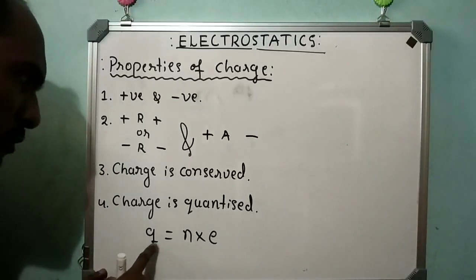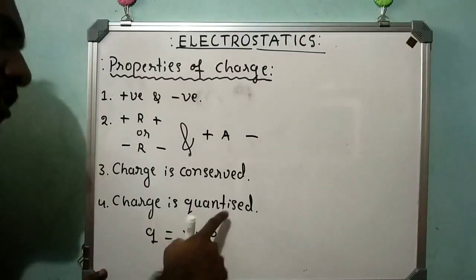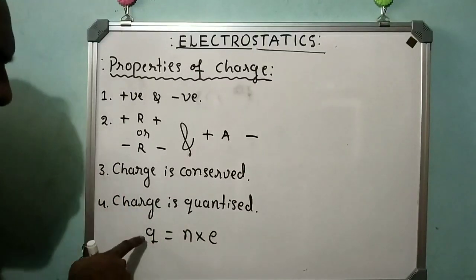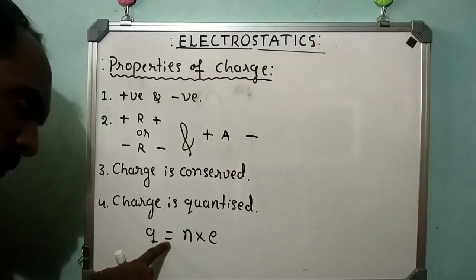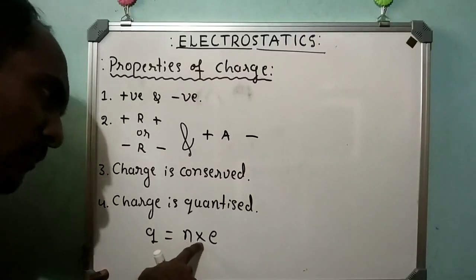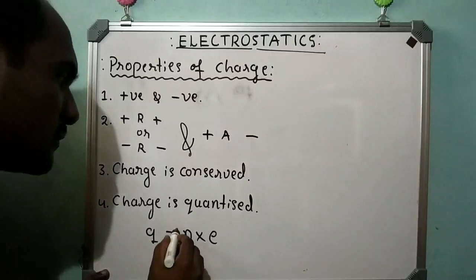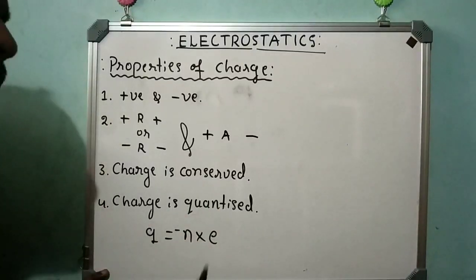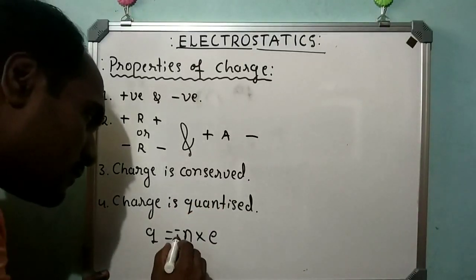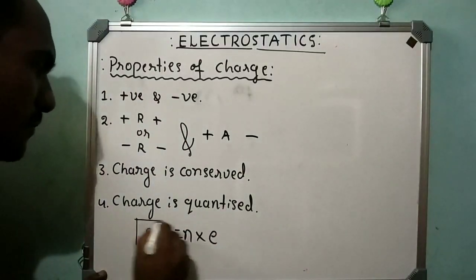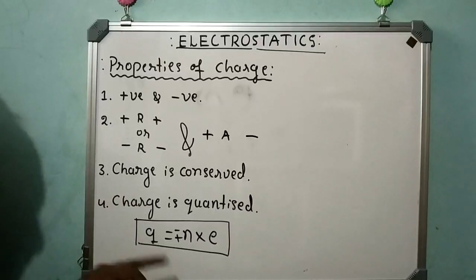Now Q is equal to N into E represents that charge is quantized. This means the charge on any body is always equal to an integral multiple of the charge on each electron. If you add electrons, you have to take the negative sign. If you remove electrons, you have to take the positive sign. In this way, charge is quantized, given by Q is equal to plus or minus N into E.